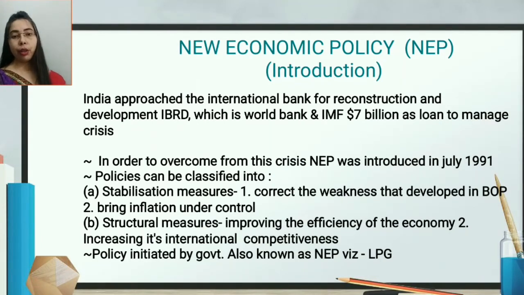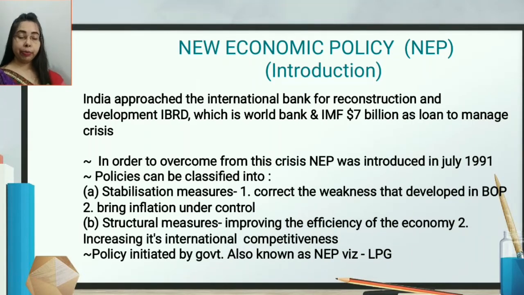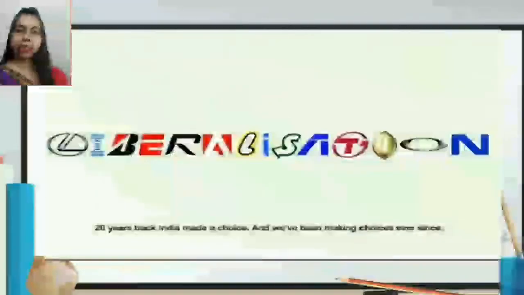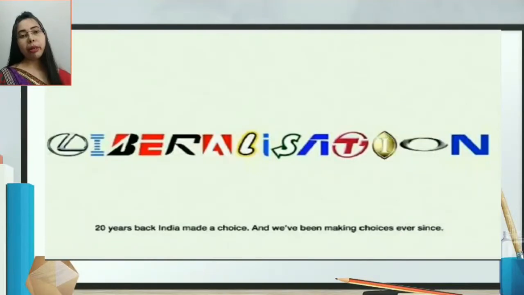These policies initiated by the government are also known as the NEP, the new economic policy, or we can say LPG. Under the NEP, the LPG policy was implemented, that is liberalization, privatization, and globalization. So let's see these economic policies one by one.